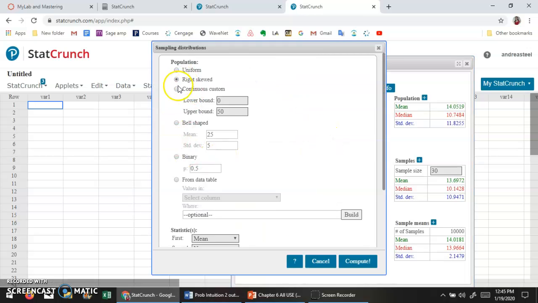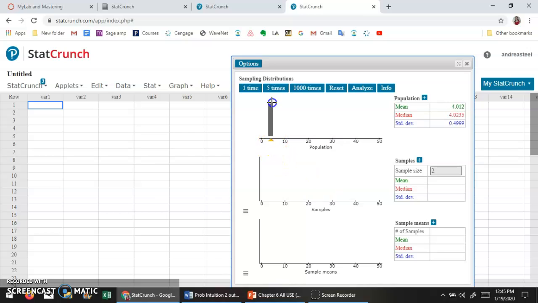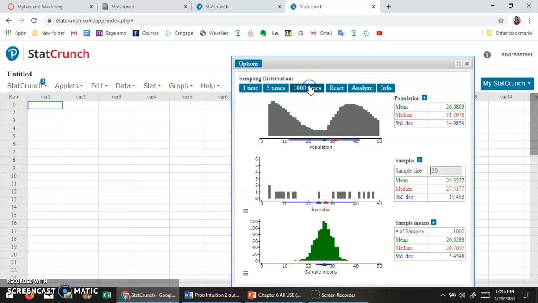One last thing I can do, I can actually make my own distribution, and so maybe we have a bimodal distribution over here. This is approximately symmetric, so it may not take a terribly large sample size in order to make it normal. So let's try a sample size of 20 over here.